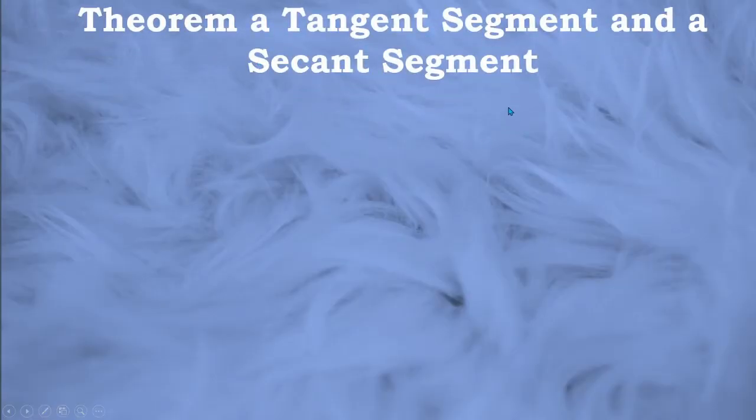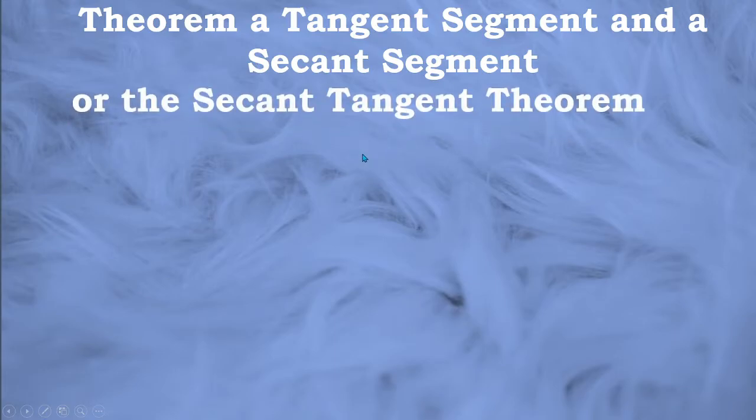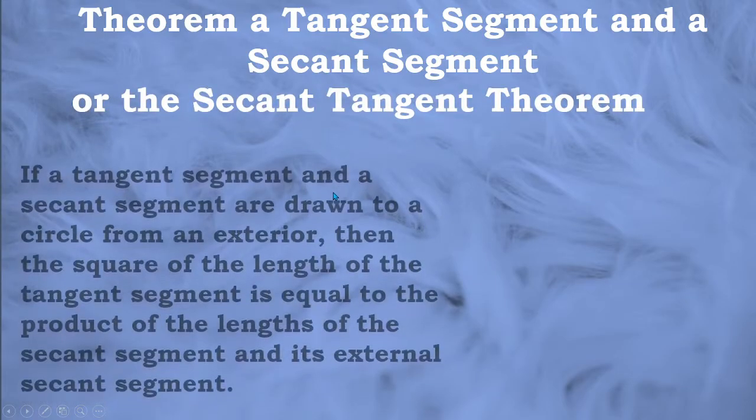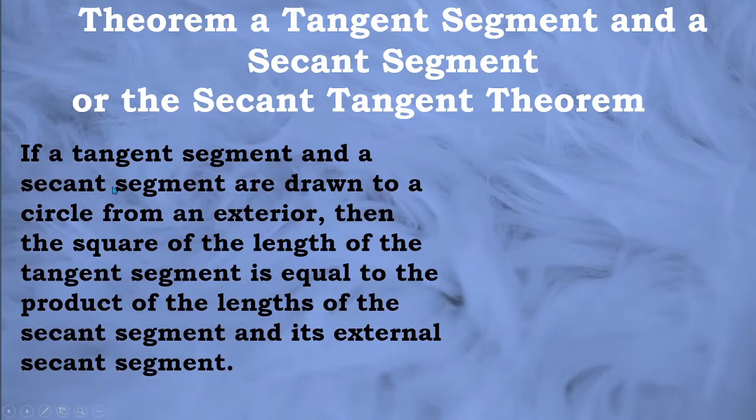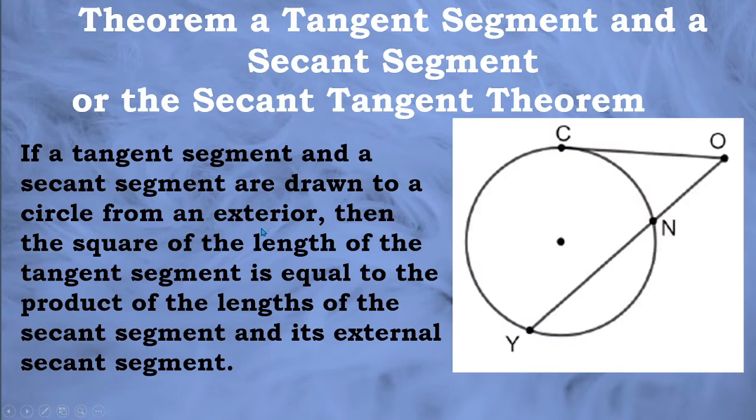Theorem on a tangent segment and a secant segment, also known as the secant-tangent theorem. It states that if a tangent segment and a secant segment are drawn to a circle from an exterior point, then the square of the length of the tangent segment is equal to the product of the lengths of the secant segment and its external secant segment.